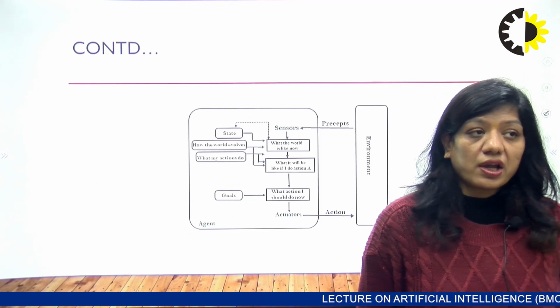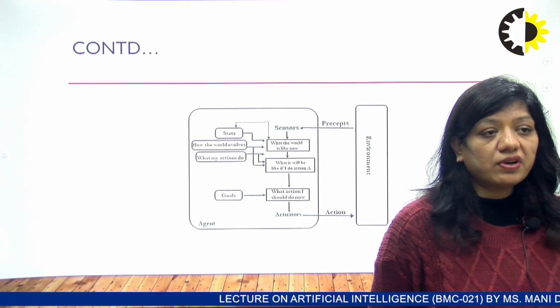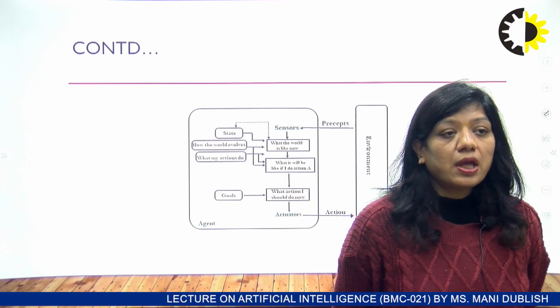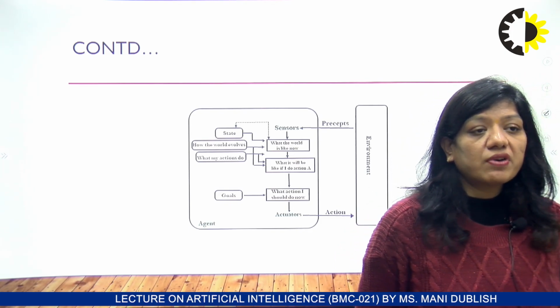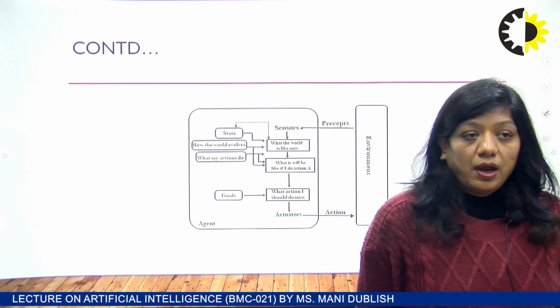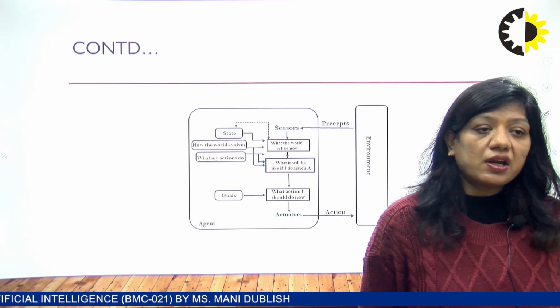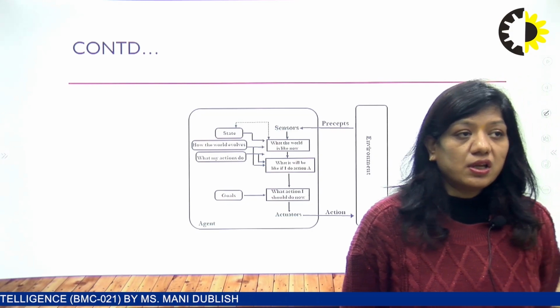So this is the flow diagram of the goal-based agent. First we have state, how the world evolves, and what my actions do, and this is directly correlated to what the world is like now and what action it will take. And the sensor takes the percept from the environment, and the actuator takes the action in the environment.